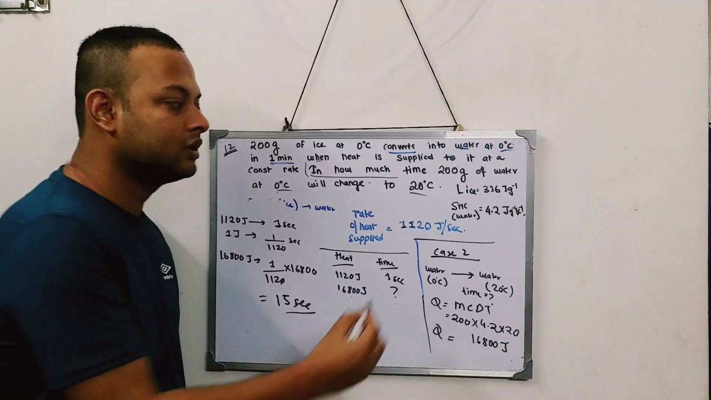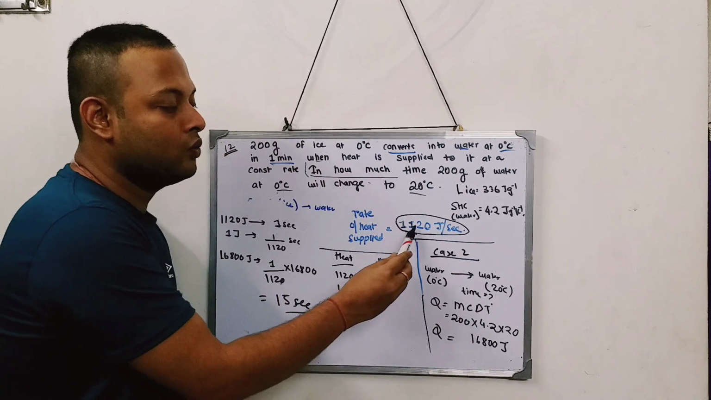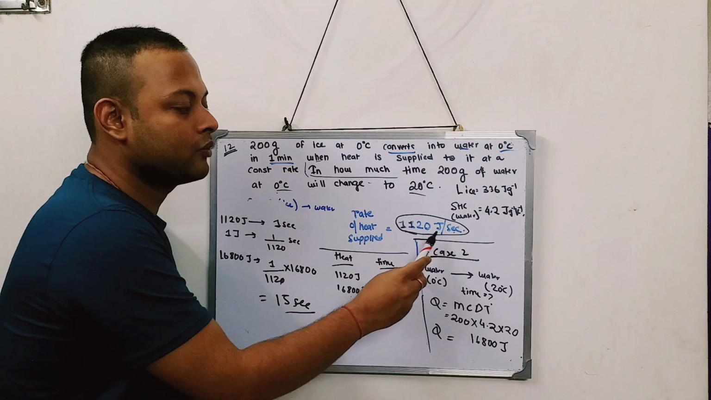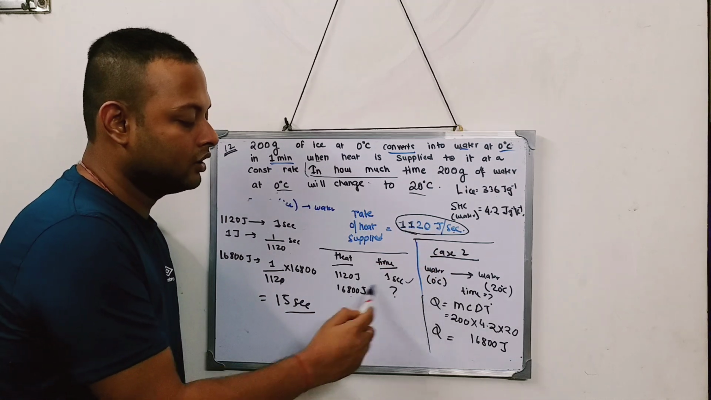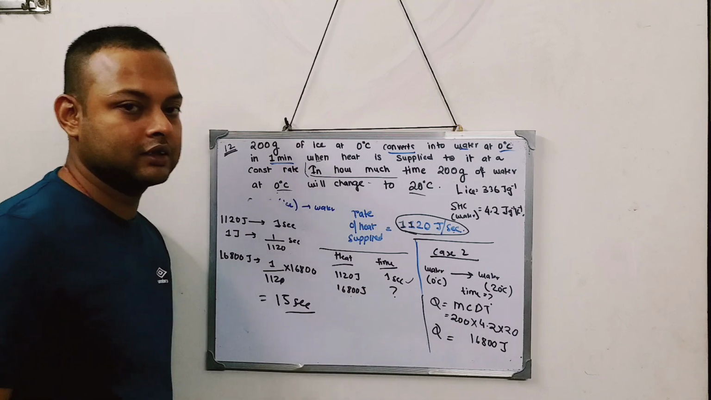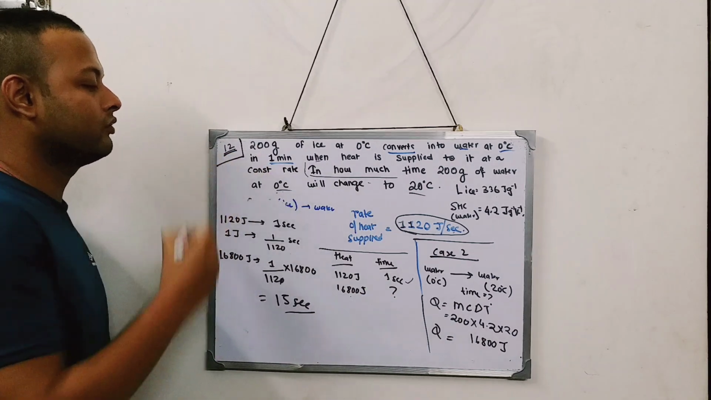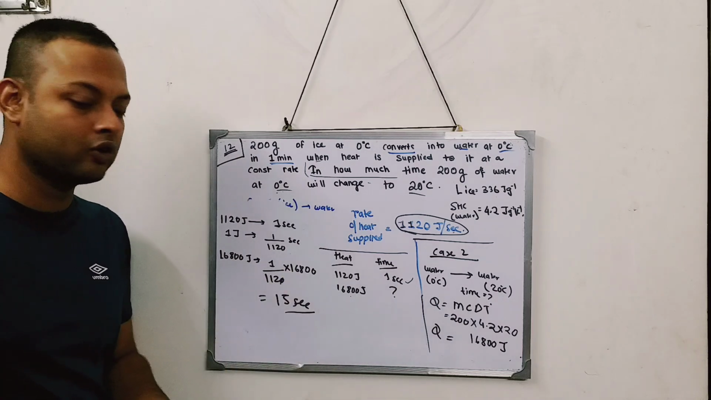So I told you, this is the thread that joins case 1 and case 2. 1120 joule per second. That means in 1 second you are supplying 1120 joule of heat. That is only used to get the answer. So this was question number 12. There is no homework for this sum. You practice this sum at your home.